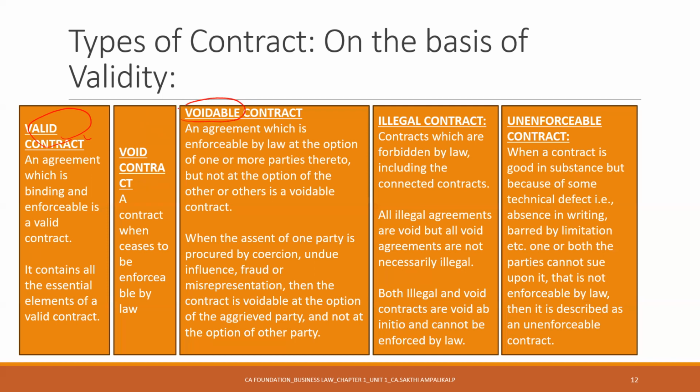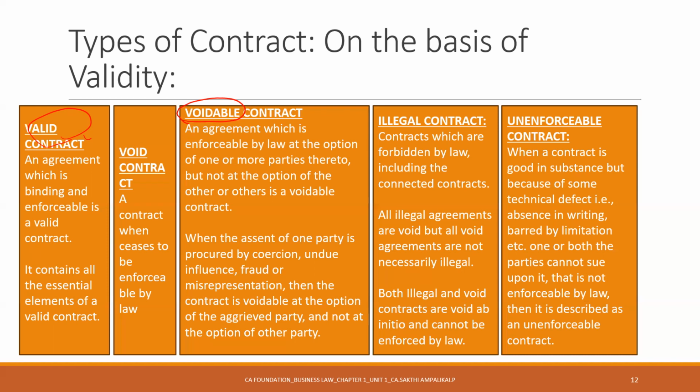What is voidable? There is a difference between void and voidable, which we'll see in the later parts. But what is voidable? Again, we'll go to the basics. You're offering something, the other party is accepting. While accepting, let's assume that party is getting influenced by coercion, undue influence, fraud, it can be whatever. That particular party is called the victim because that person has been threatened and made to accept. So he is the aggrieved party. Now he has accepted, technically the contract becomes valid, but the consent is not free consent. Then he has an option.